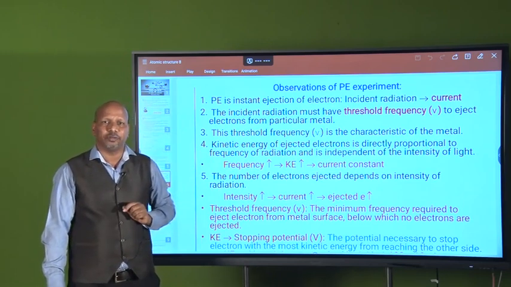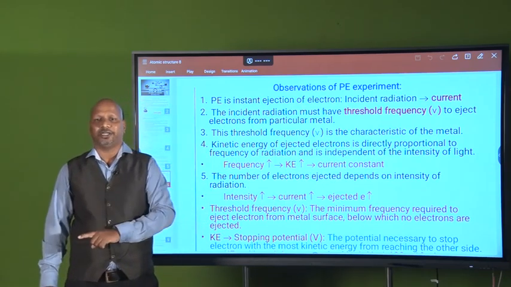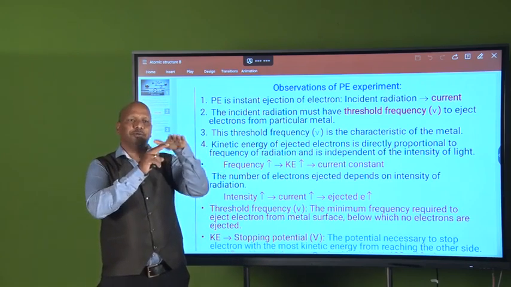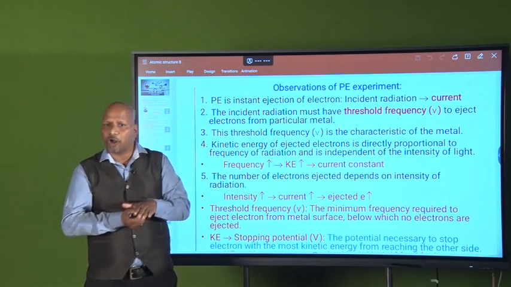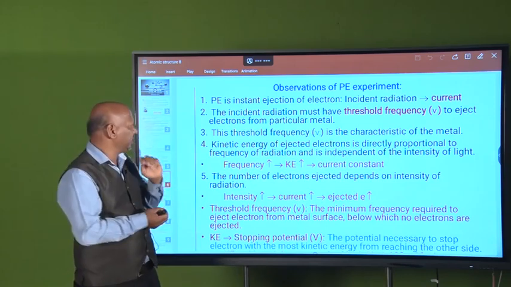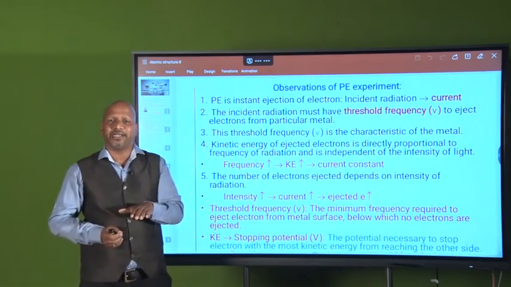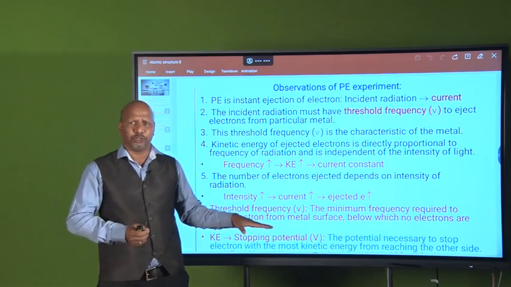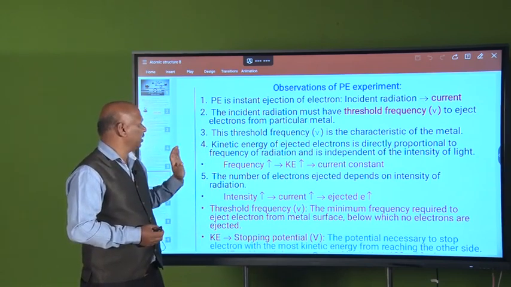Now what do you mean by threshold frequency? Threshold frequency means the minimum frequency required to eject the electron. For a particular metal, it has a fixed threshold frequency. If you use a frequency less than that nu zero, electrons are not going to be ejected. If the frequency is greater than that nu zero, electrons are going to be ejected. And this threshold frequency is a characteristic of the metal. That means different metals have different threshold frequencies. For sodium, it has some threshold frequency. For potassium, it has a different threshold frequency. So this was the third observation.